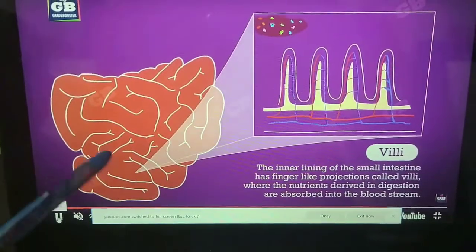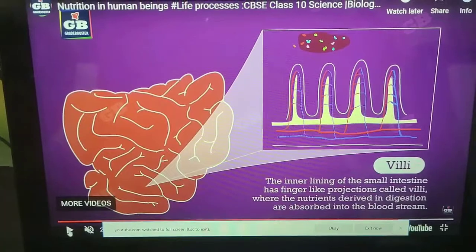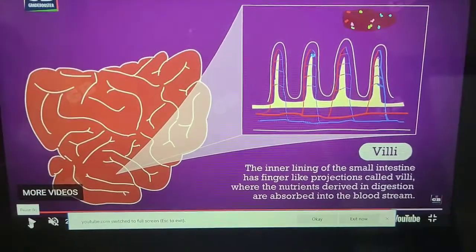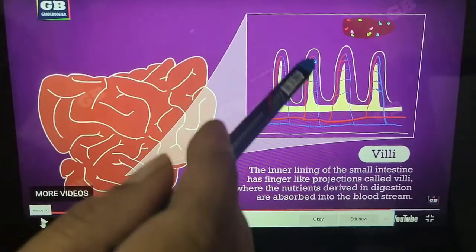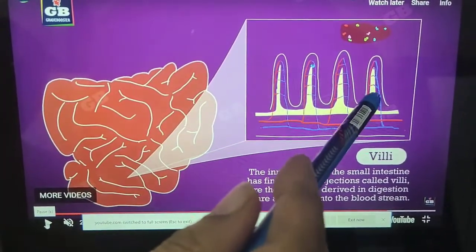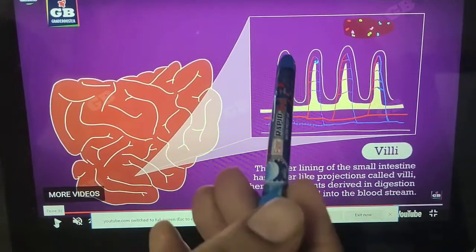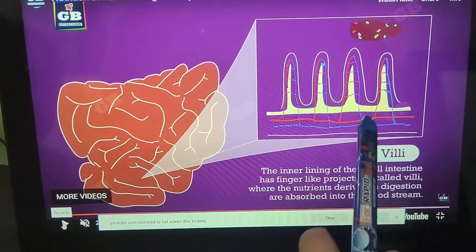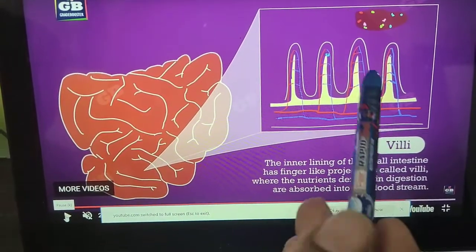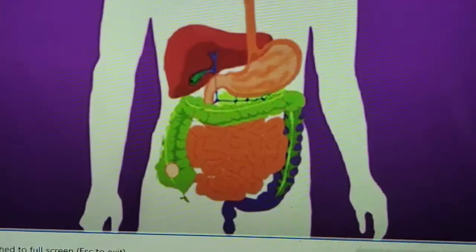The inner lining of the small intestine has finger-like projections called villi. These increase the surface area for more absorption of digested food, because the villi have blood capillaries which absorb the digested food and take it to each and every cell of the body.